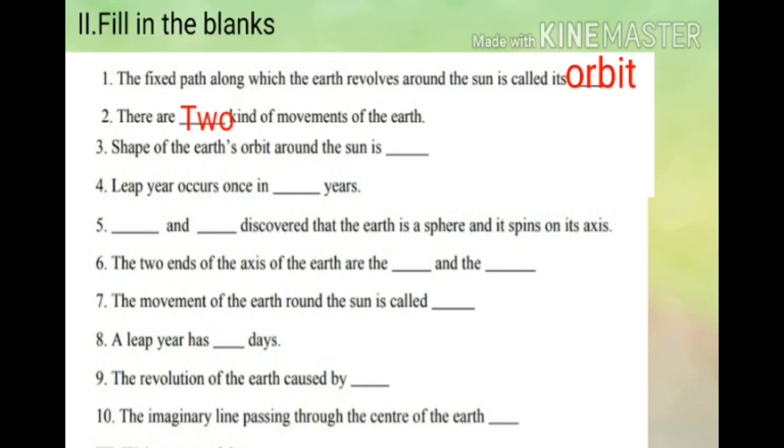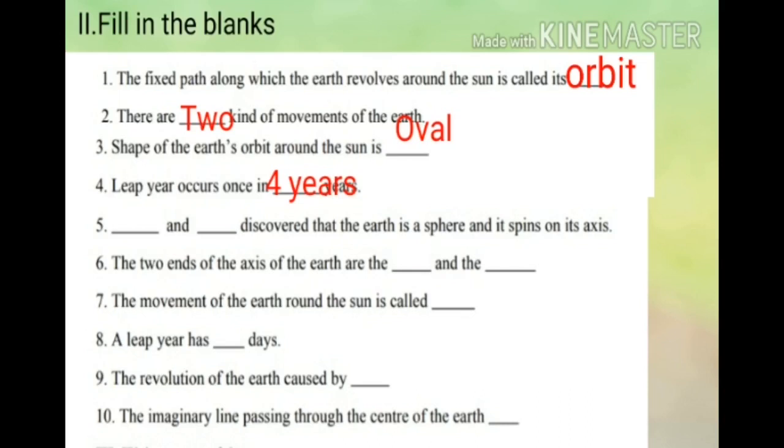Answer is 2. Third question, shape of the earth's orbit around the sun is dash. Answer is oval. Fourth question, leap year occurs once in dash years. Answer is 4 years.